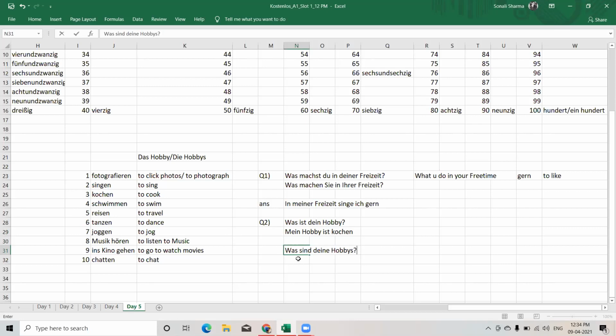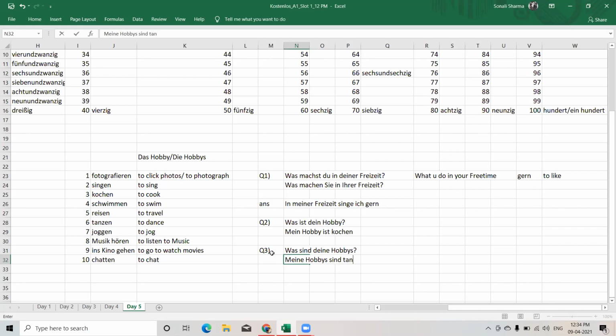It should be in plural. So this is our question number 3. And the answer is you have to start with again "Meine" because this is in plural. So "Meine Hobbys sind", and you have to put the verb as "sind". So "ist" is the singular form and "sind" is the plural form. So "Meine Hobbys sind", and just write down more than one hobby.